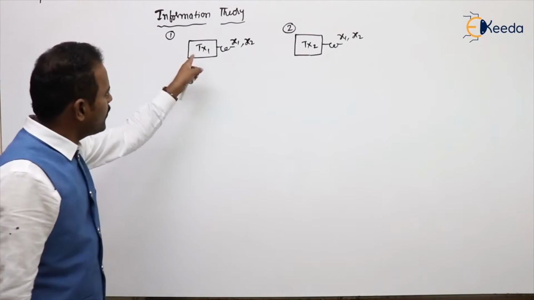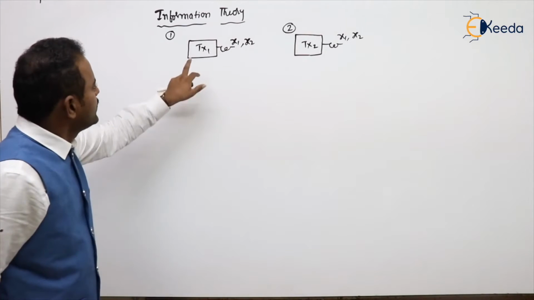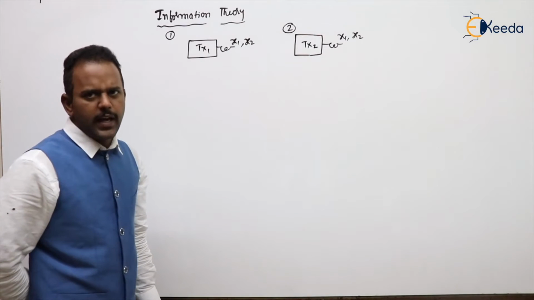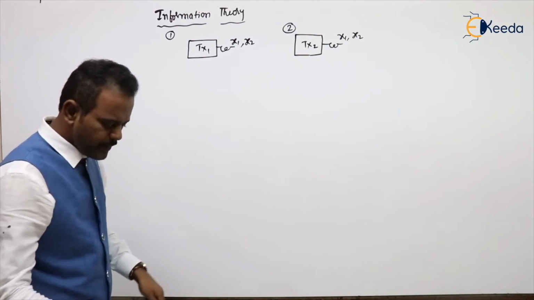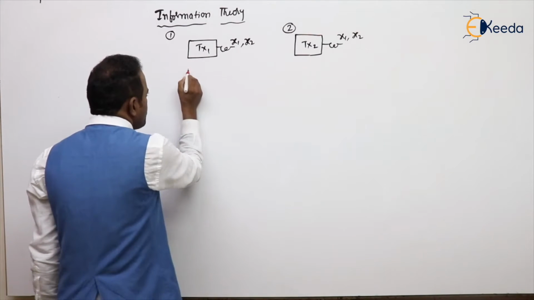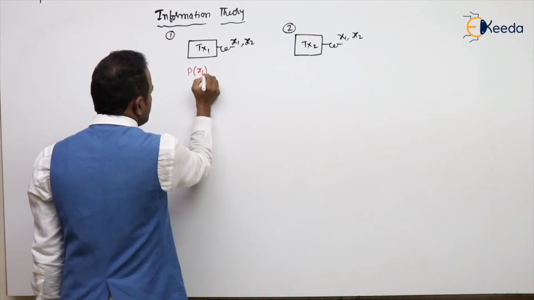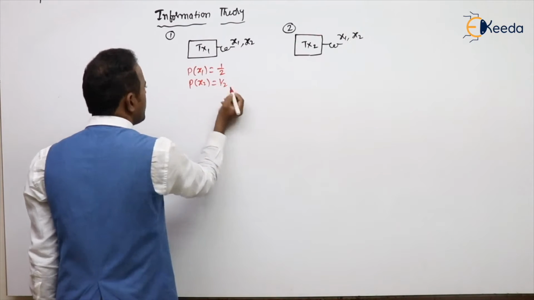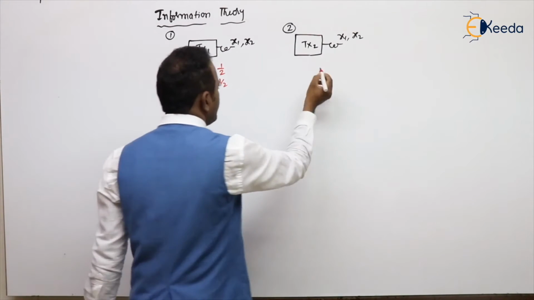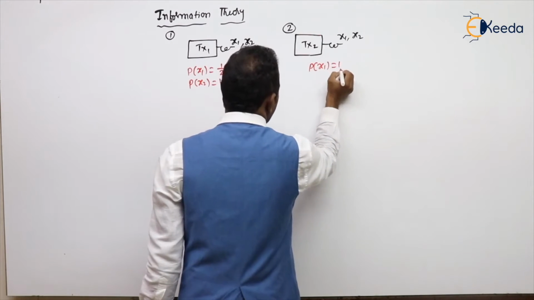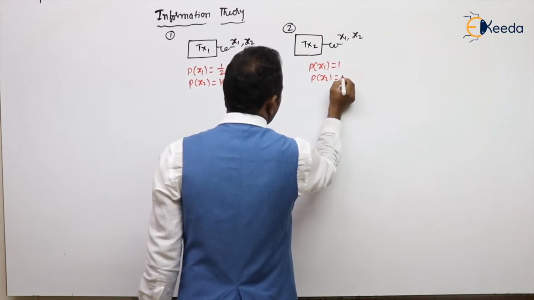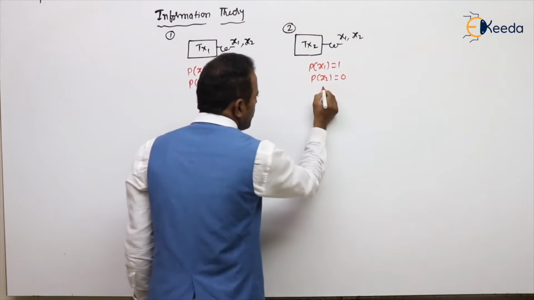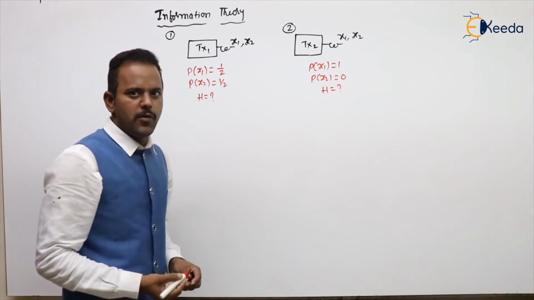Let's take for example, we are having two transmitters. This transmitter is generating symbols x1, x2. That one is also x1, x2. Like two symbols each it is generating. For example, the probability of the x1 symbol is 1 by 2, and the probability of the x2 symbol is also 1 by 2. Then calculate entropy. Here, the x1 symbol probability is 1 and the x2 symbol probability is 0. There also calculate entropy. In both cases, we are calculating entropy. From the result, we will get one interesting thing.